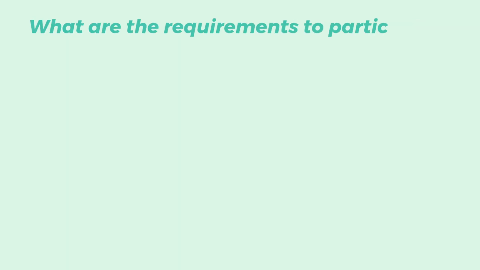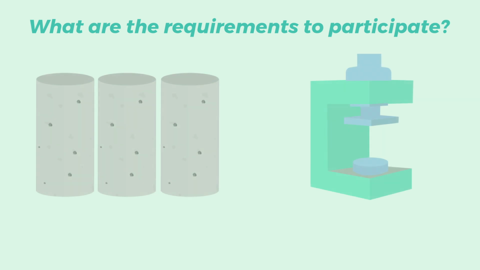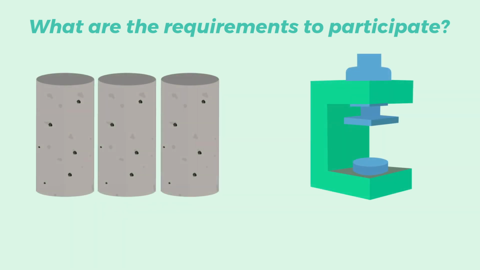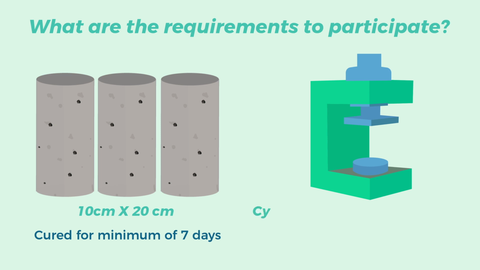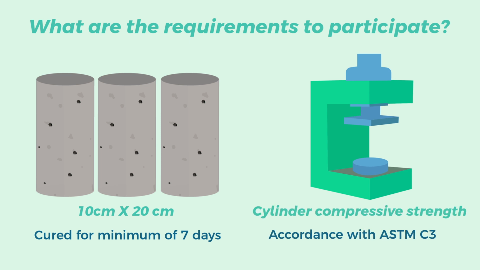What are the requirements to participate? For both categories, the teams must make 3 test specimens, 10 by 20 centimeters, cured for a minimum of 7 days. A cylinder compressive strength test shall be performed in accordance to ASTM C39. The results obtained will be evaluated by a committee of the ACI.